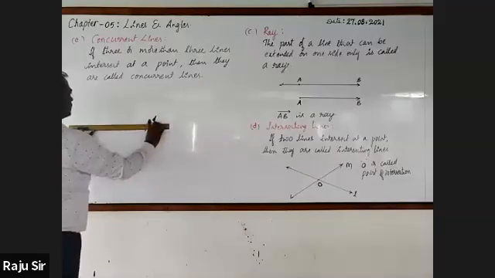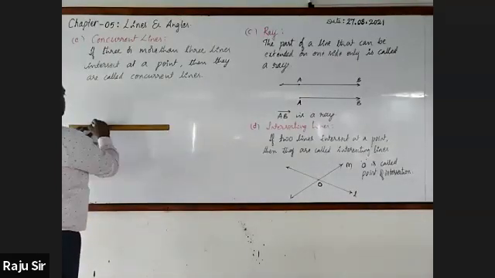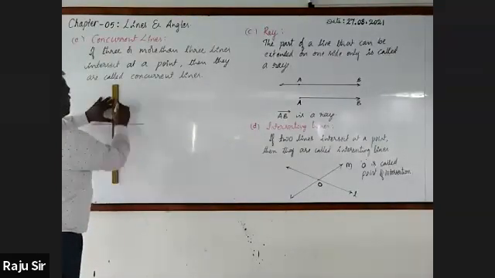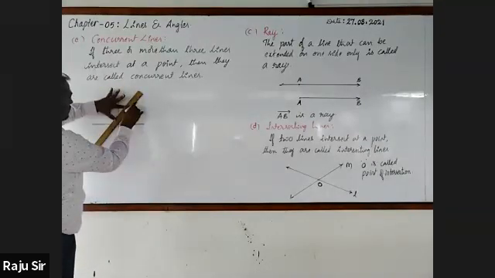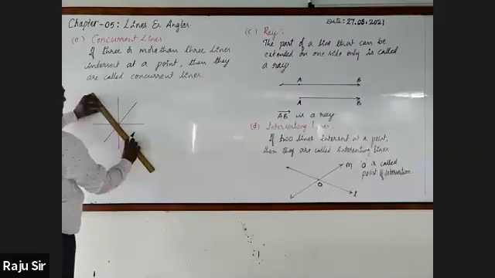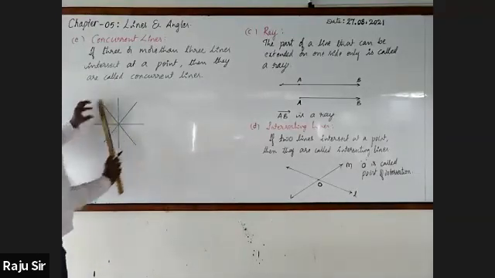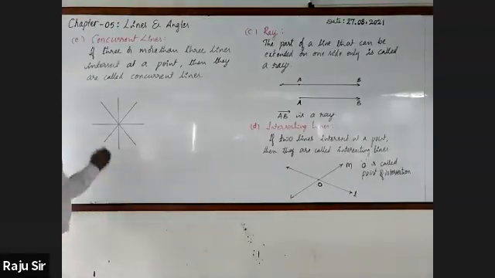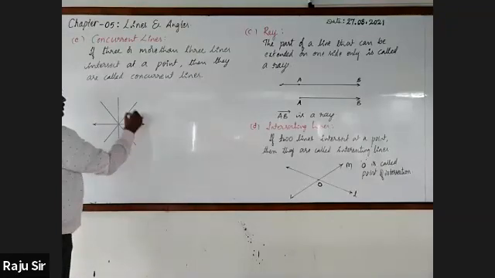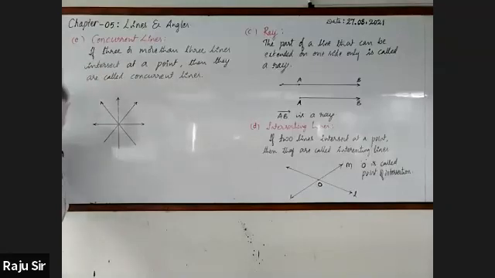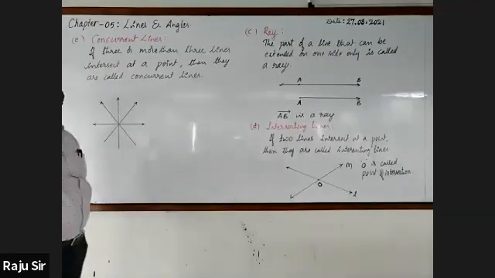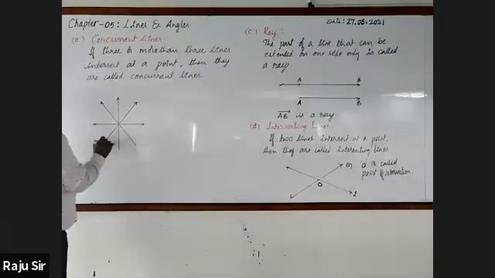Draw concurrent lines. See, minimum 3, maximum any number. Infinite number of lines can be taken.